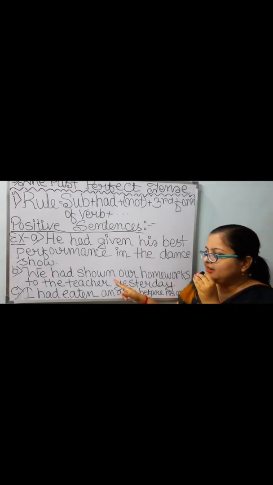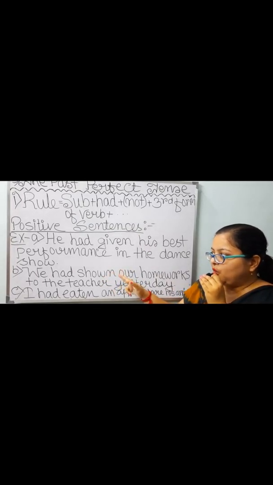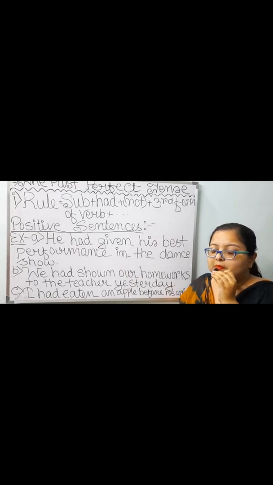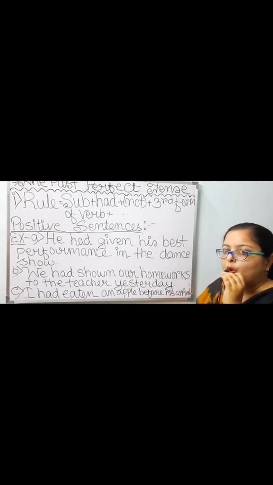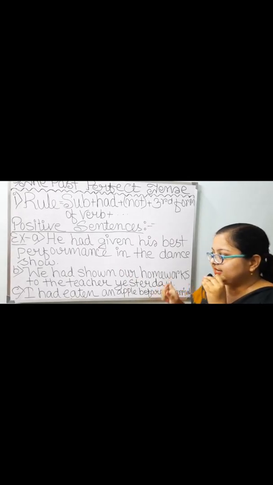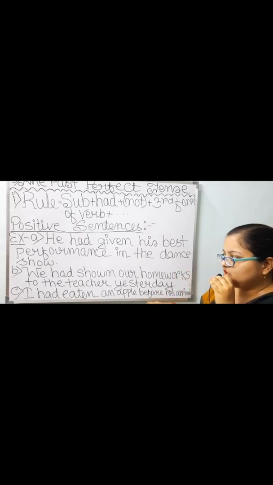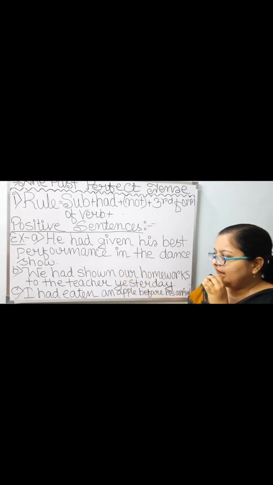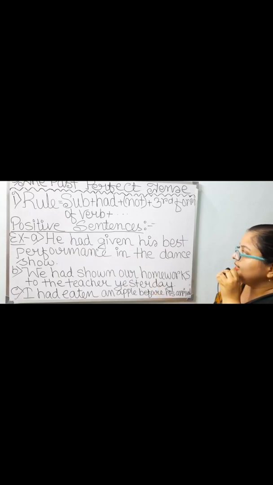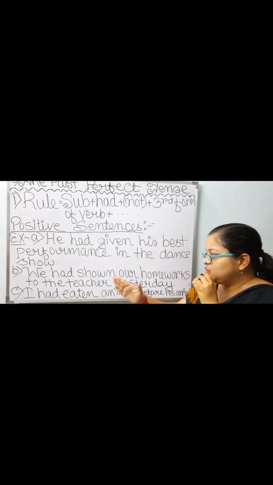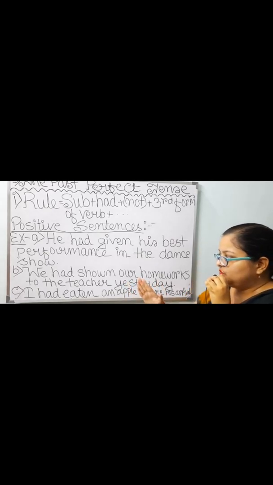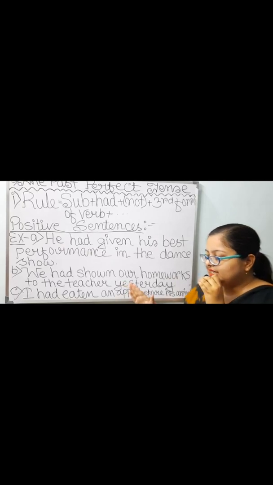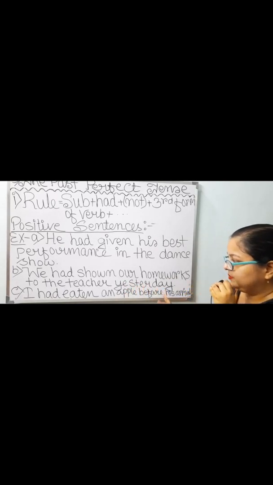I have taken the word shown, which is the third form of the word show. Then in place of other words, our homeworks to the teacher yesterday. We had shown our homeworks to the teacher yesterday.